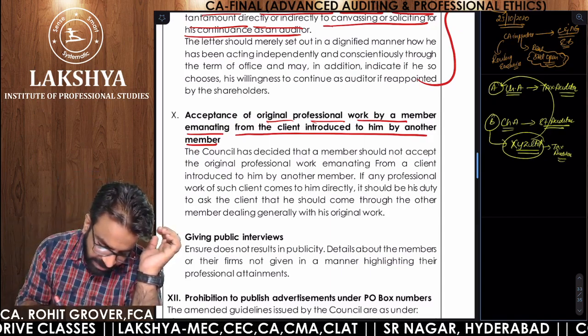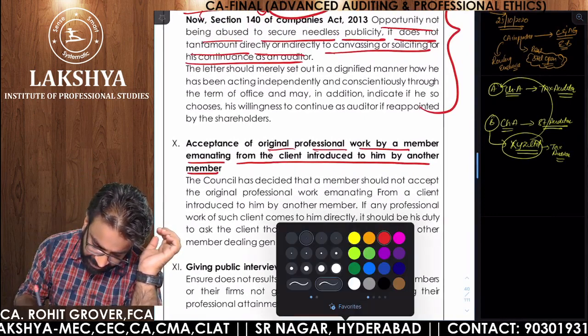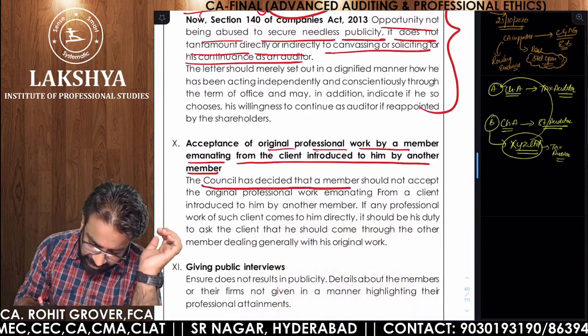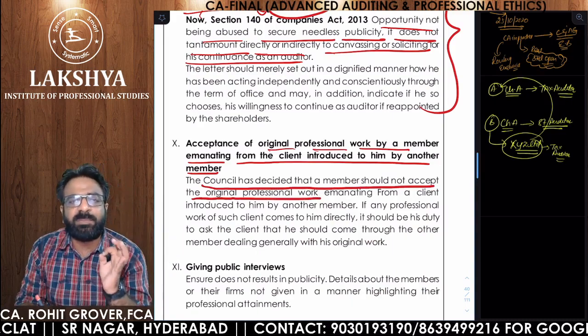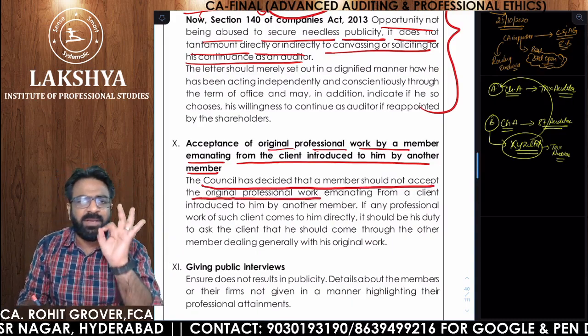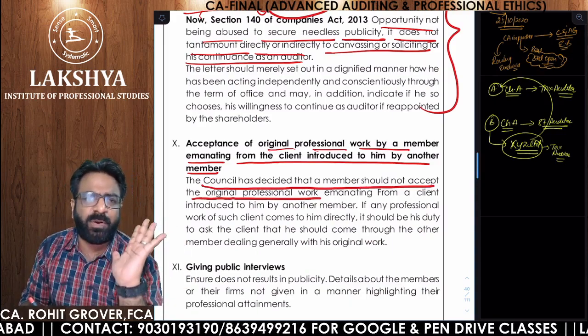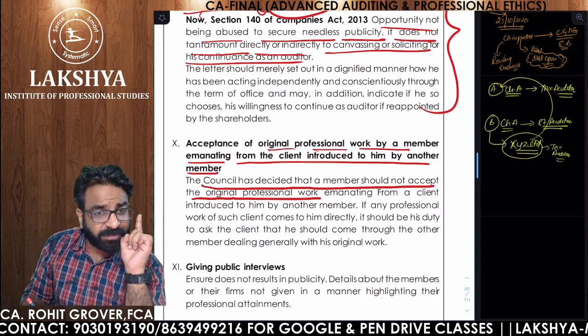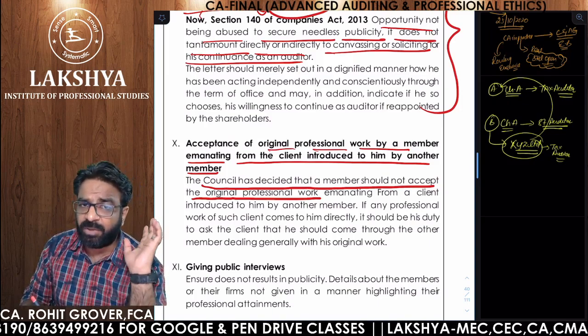So, now listen, what has the council decided? Council has decided that a member should not accept the original professional work. What do you mean by original professional work? As per our example, you were referred for the tax audit, you do the tax audit, no problem. But if you accept the statutory audit which B was doing, then in that case you are guilty of professional misconduct.